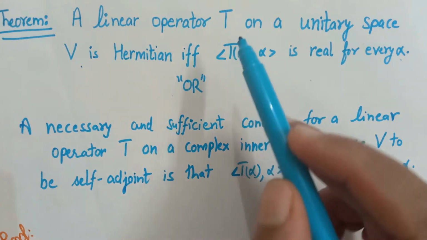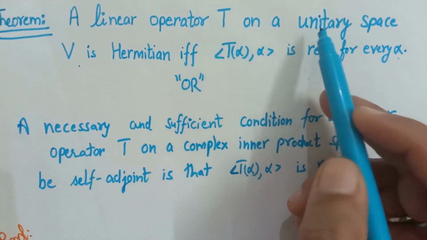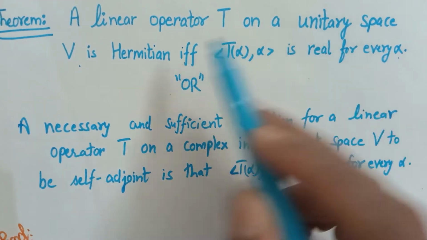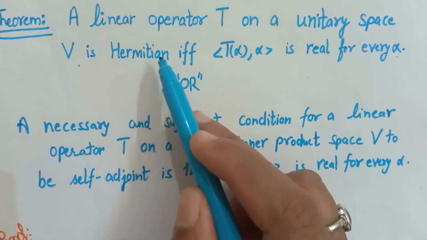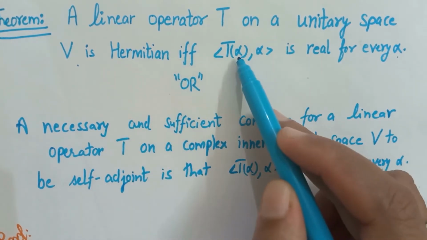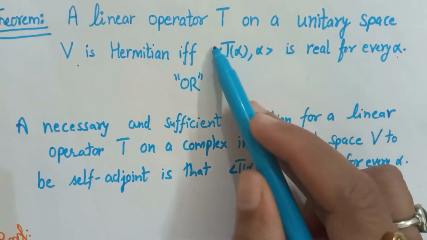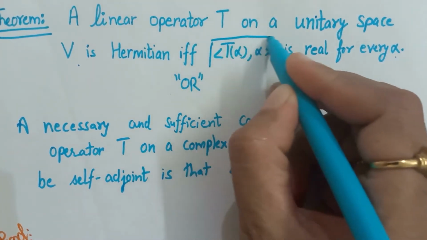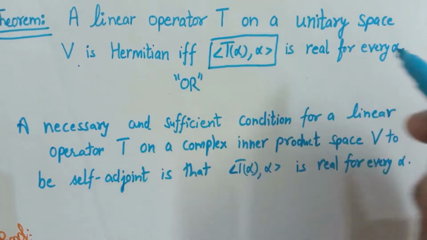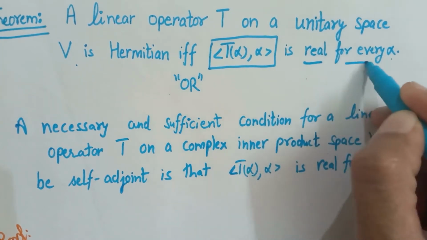Okay, so we have to prove that any operator on a unitary space is Hermitian, is self-adjoint, if and only if the image of any vector under T with itself is real. This inner product of every vector with its image is always real.